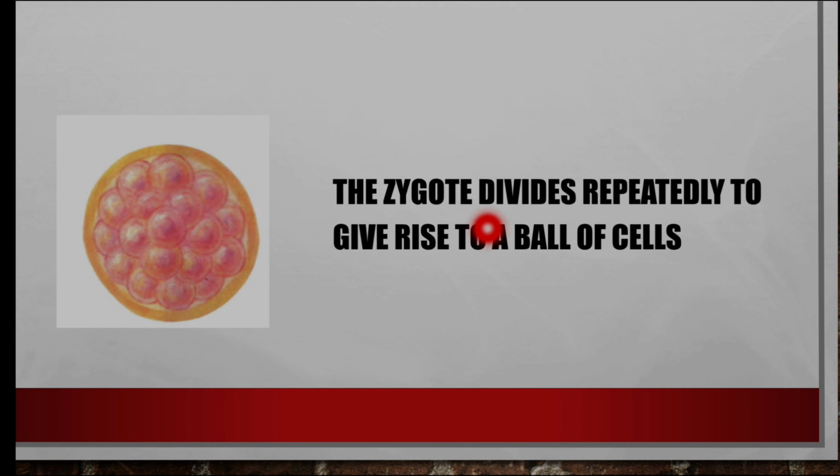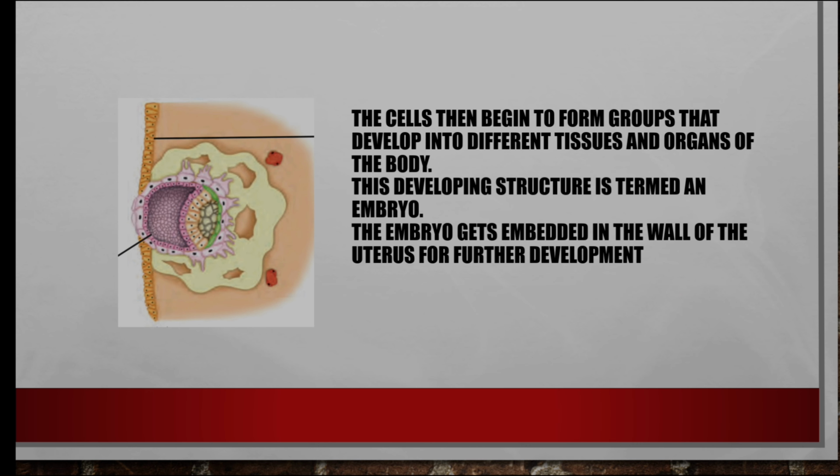The zygote divides repeatedly to give rise to a ball of cells. Okay, let's see in detail. The cells then begin to form groups that develop into different tissues and organs of the body. This developing structure is termed as an embryo. The embryo gets embedded in the wall of the uterus for further development.